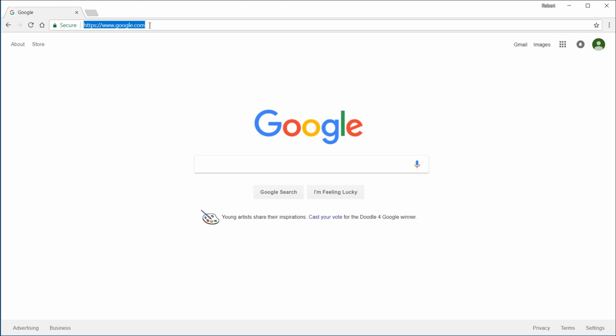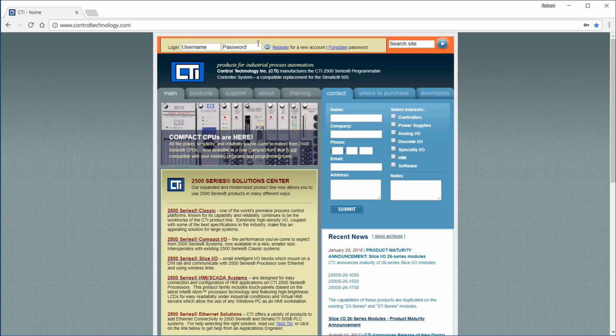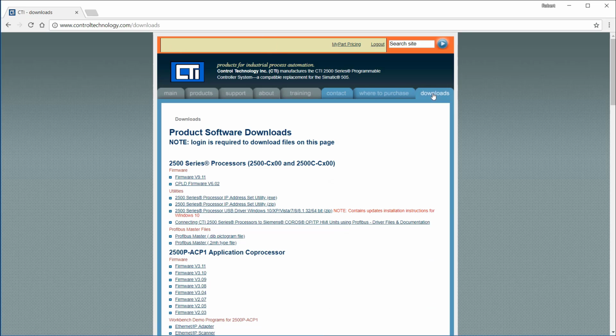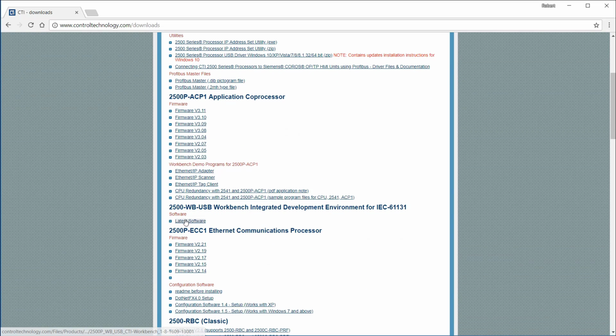To install Workbench, first go to the CTI website at www.controltechnology.com. You will need to log in, using your CTI website credentials, or register, if you have not done so previously. Click on the Downloads tab. Scroll down to the Workbench section and click Latest Software. The installer will download to your PC.